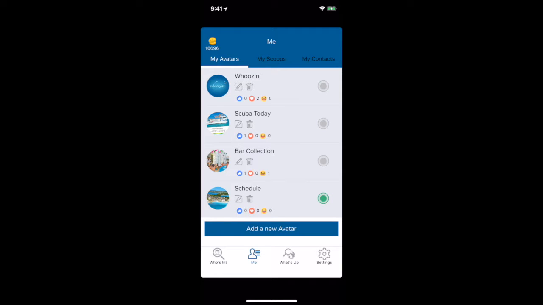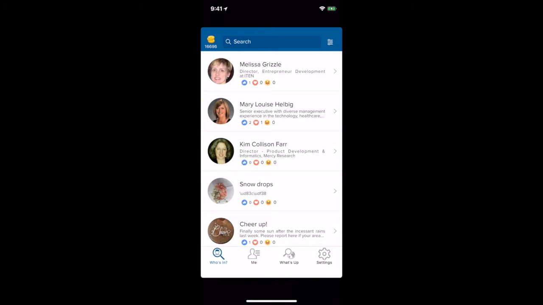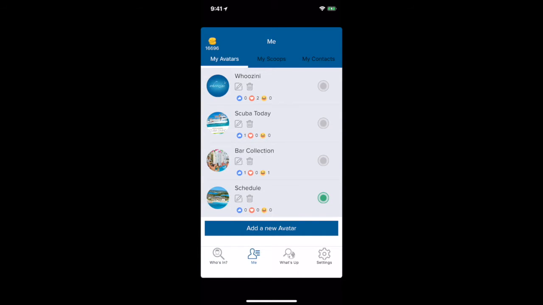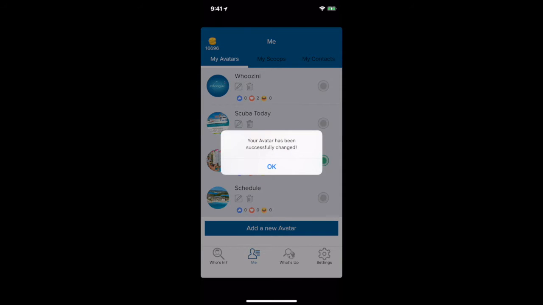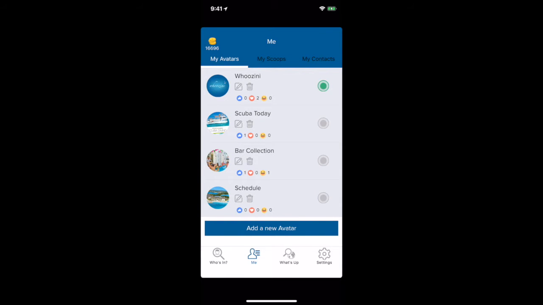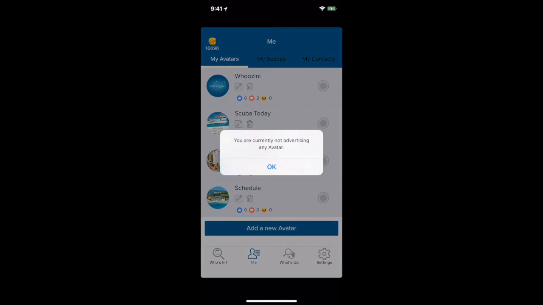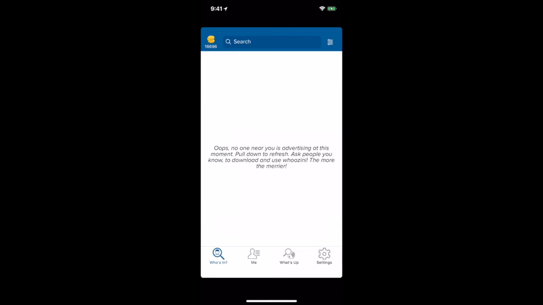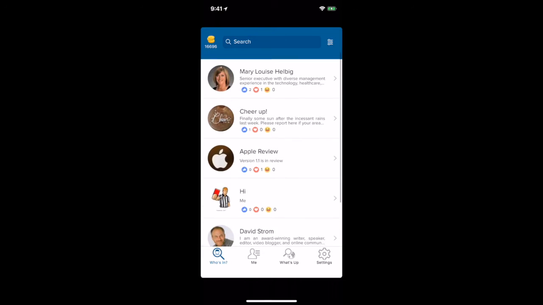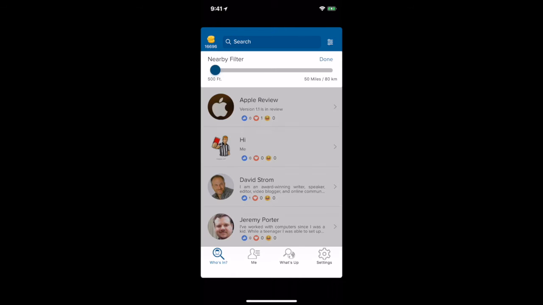Another interesting use for Whoozini is to find people near you. Create an avatar and advertise the avatar to people near you. Unlike scoops, the avatar travels with you wherever you go. You can switch it off anytime you want. You can also browse avatars of others near you or expand it to your city too.